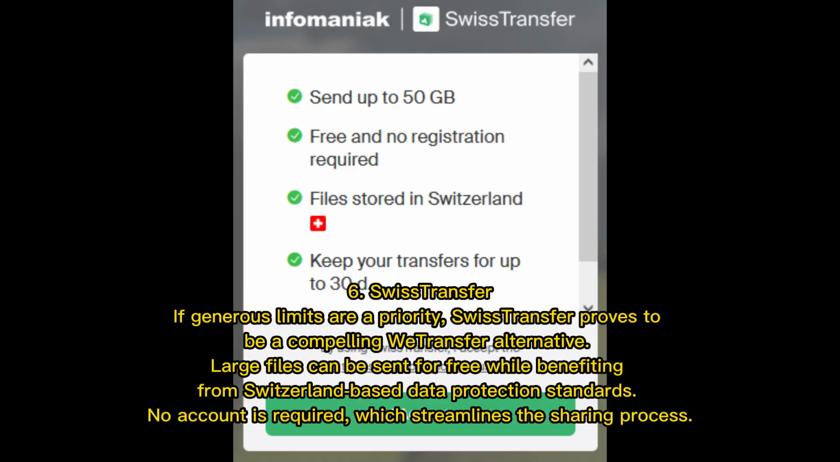6. SwissTransfer. If generous limits are a priority, SwissTransfer proves to be a compelling WeTransfer alternative. Large files can be sent for free while benefiting from Switzerland-based data protection standards. No account is required, which streamlines the sharing process.